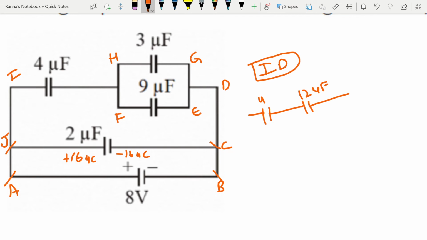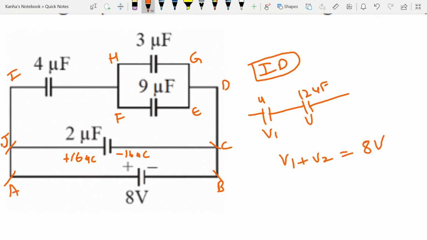Okay, now the potential drop across ID is again how much? 8 volts. So let the potential drop across this be V1, this be V2. So we have V1 plus V2 is equal to 8 volts.